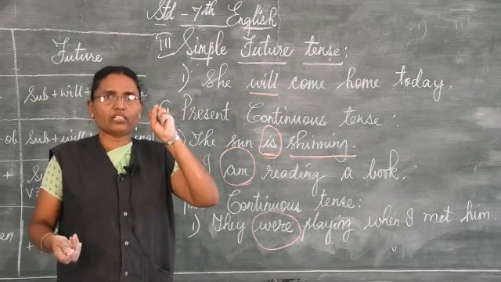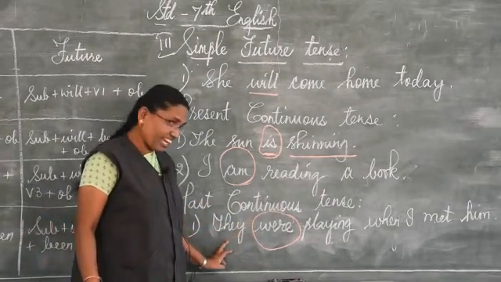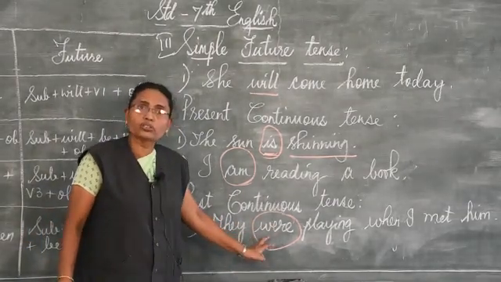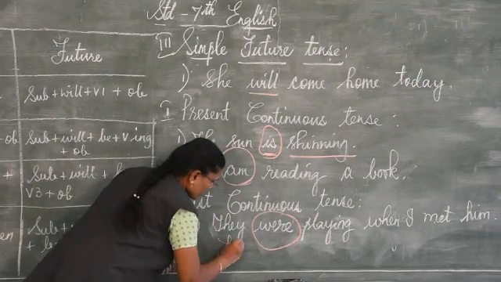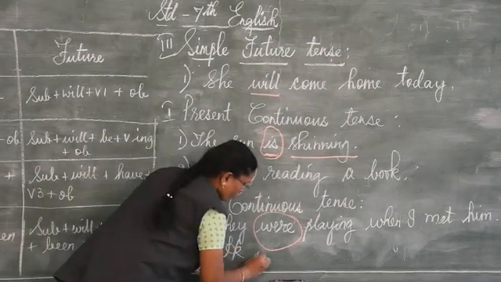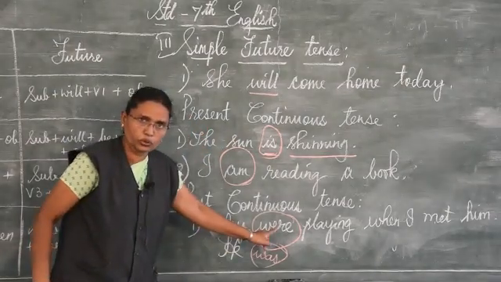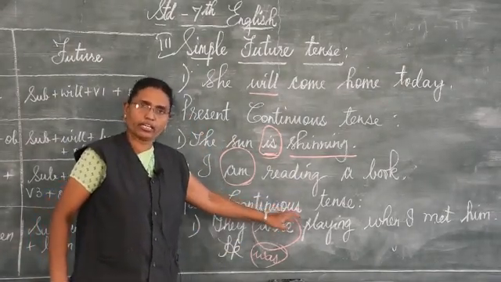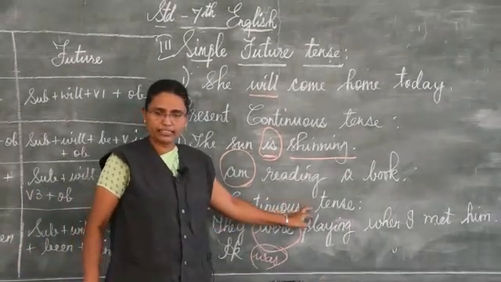So, for he, singular, you use was. For they, plural, you use were. Okay? Now, I hope you are clear with this past continuous tense.